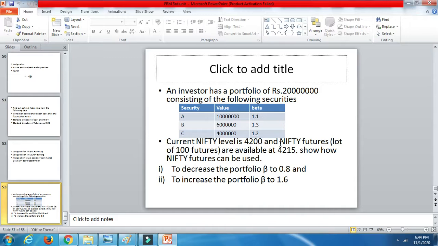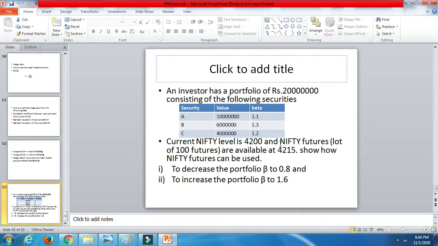So let's start doing the problem. In one option he is decreasing the portfolio beta to 0.8, and in the other option he is increasing the portfolio beta to 1.6. Basically you need to calculate the number of futures that have to be sold.